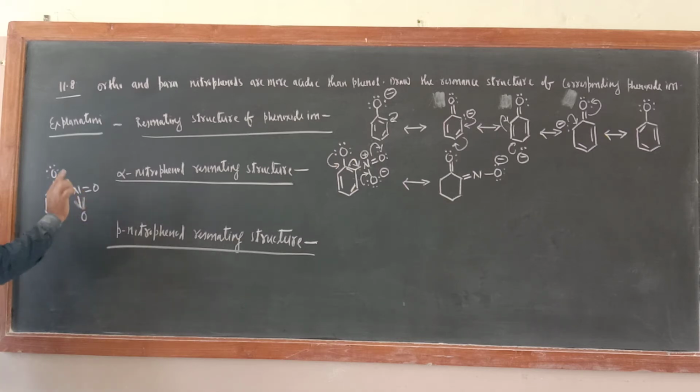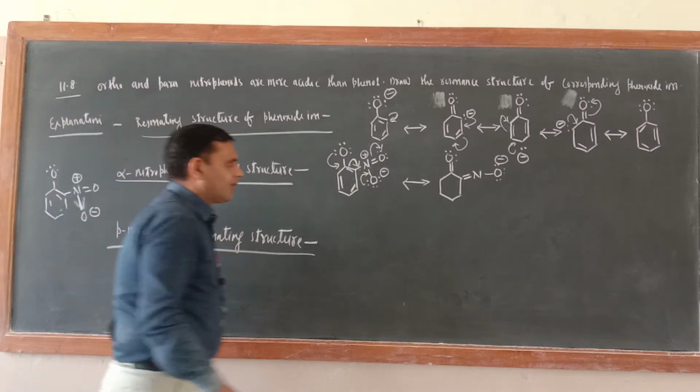Suppose you don't want to write the coordinate bond, so here write a single bond, here a negative sign, here a positive sign. So it is understood that nitrogen has given its pair of electrons to oxygen. It is understood that a coordinate bond is there. Sometimes I put the coordinate bond, but while making the resonating structure it is better to put a positive sign here and a negative sign on the second oxygen of the NO2 group.